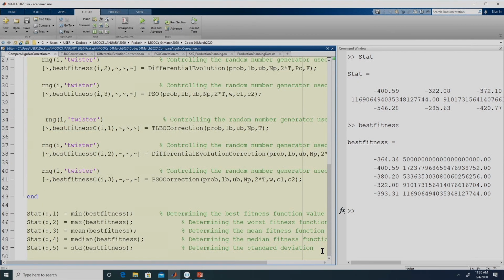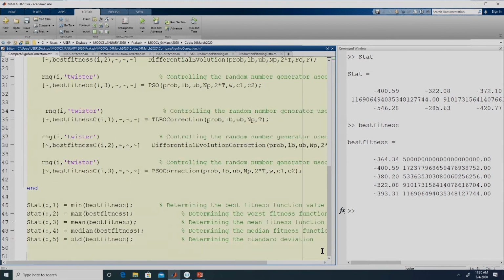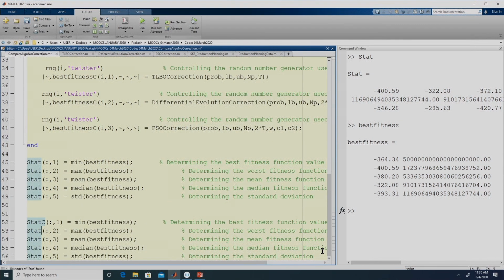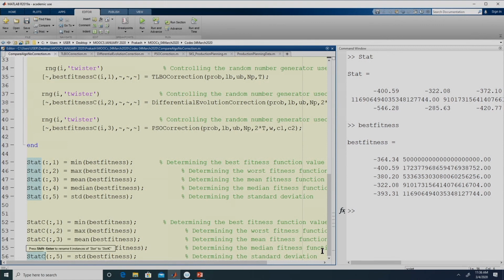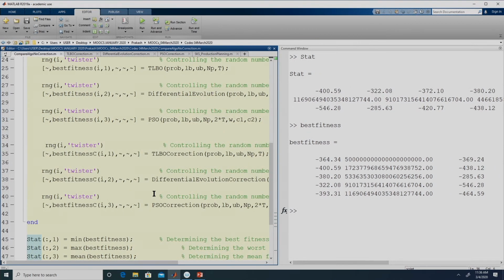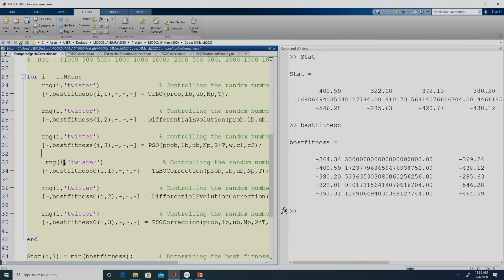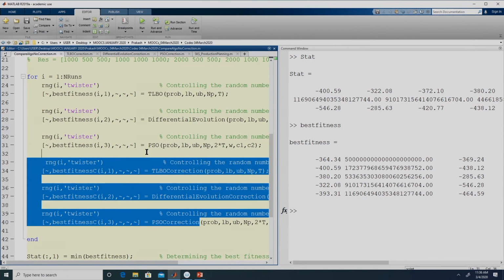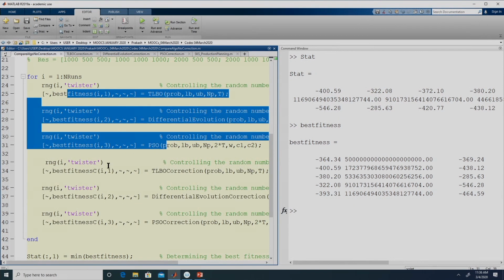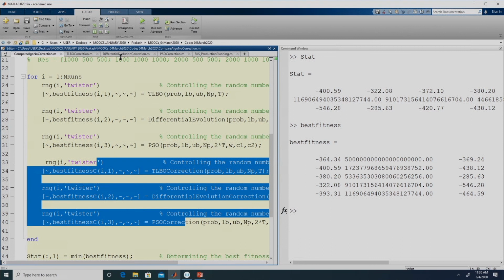We can also repeat these lines, right. So, let me use this variable. Again, this is a bit crude way of doing it. If you have sufficient coding skills, you can do this same thing in a much better way, right. So, now what we are doing is we are solving the same production planning problem with 3 different algorithms: TLBO, differential evolution and particle swarm optimization, with correction and without correction, right. So, the first 3 are without correction, the last 3 are with correction, right.